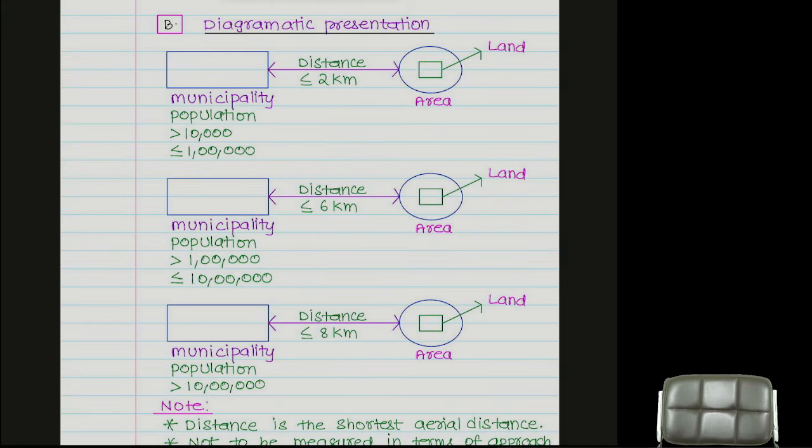Such kind of moderate size municipality. If you are near to 6 kilometers, your land will be treated as urban agricultural land. Sir, no sir, I am around 7 kilometers away from the city. But which city? Hyderabad. Population more than 10 lakh. That is also treated as urban agricultural land only.